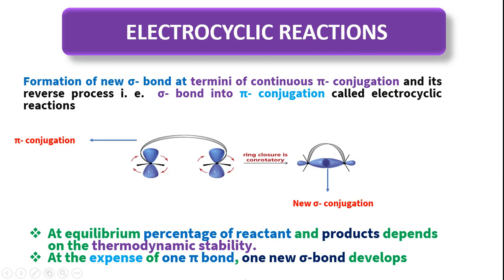So friends, what is electrocyclization reaction? Formation of a new sigma bond at the termini of a continuous pi conjugation, and its reverse reaction is also called electrocyclization reaction.